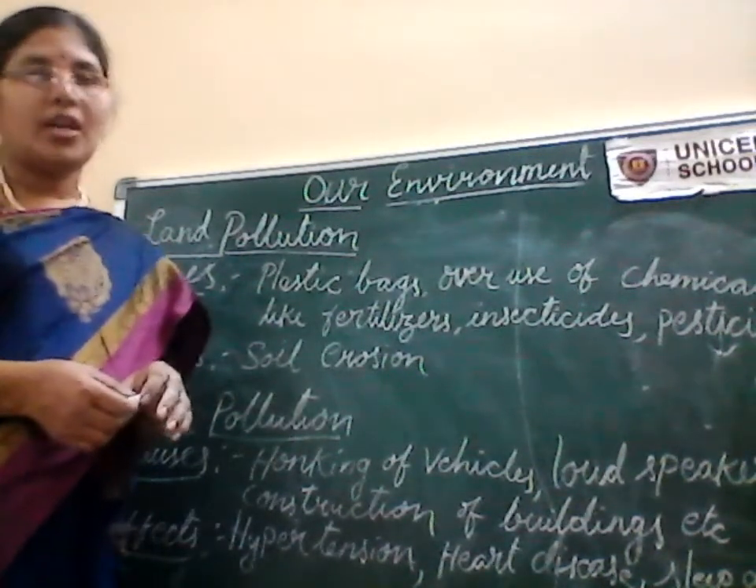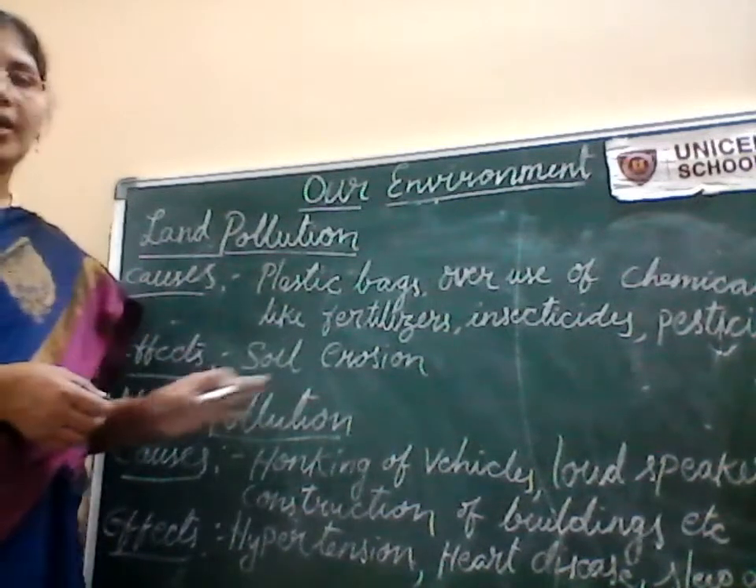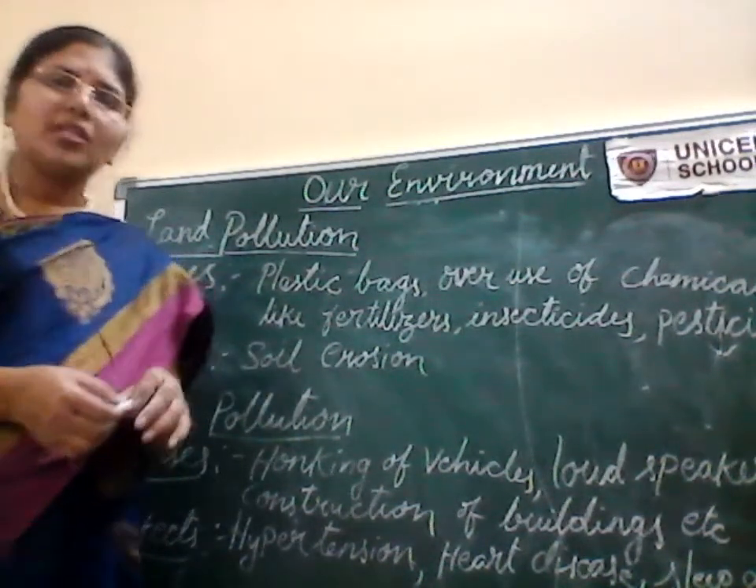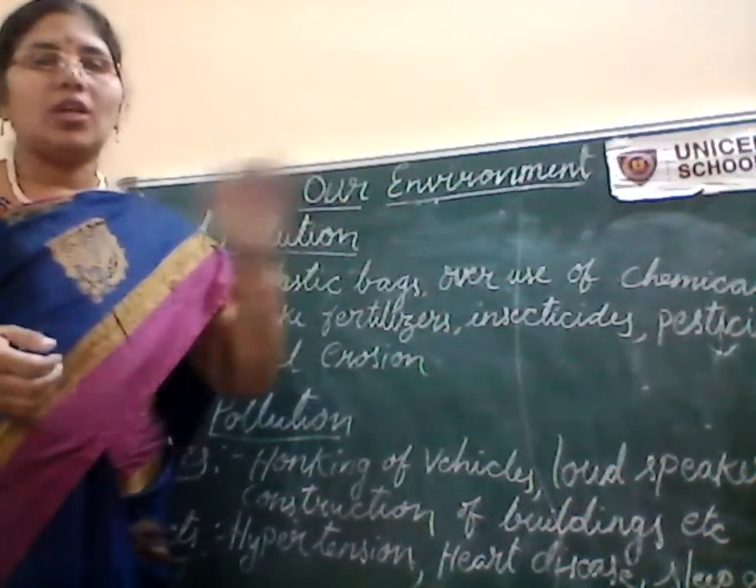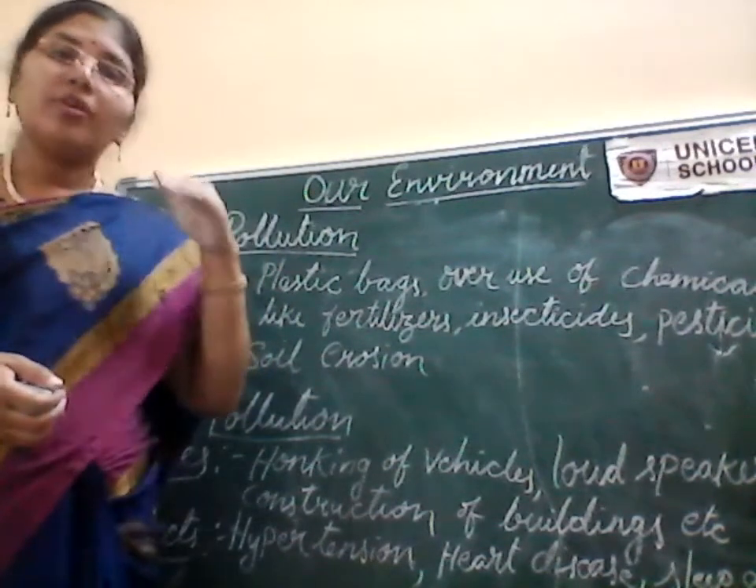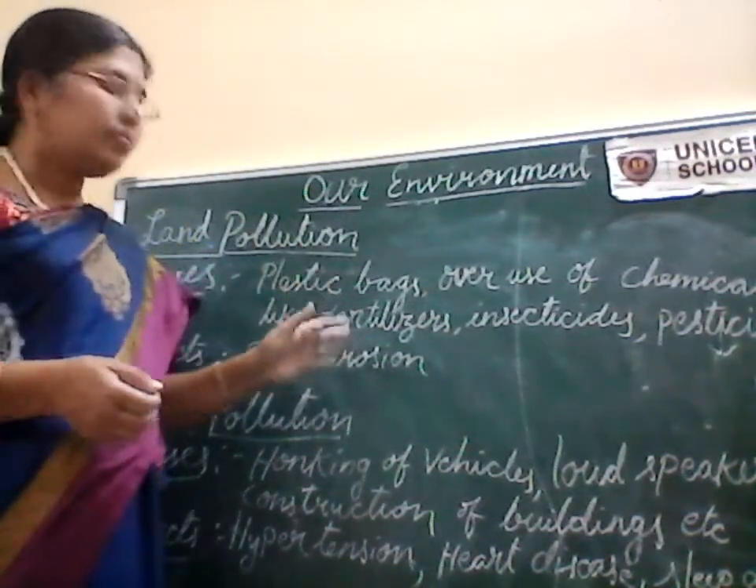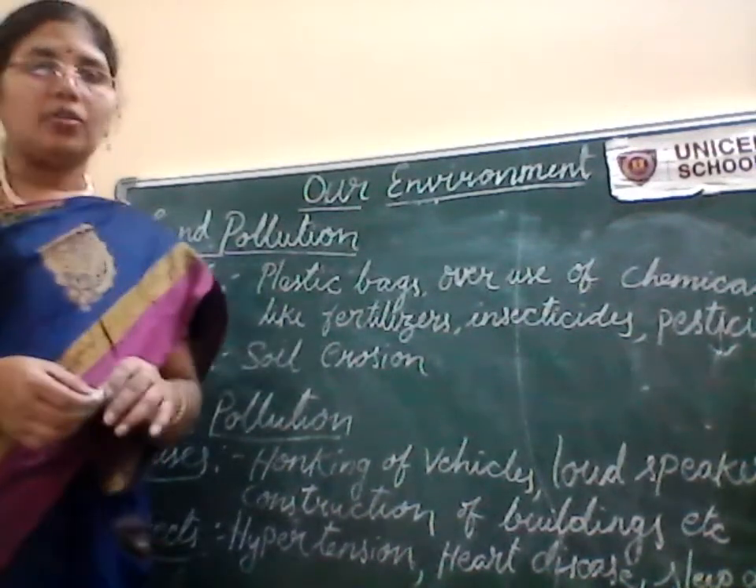When the trees are fewer, automatically there is a cause of soil erosion. What is this soil erosion? Removing the fertile soil, the useful soil, or the topsoil from the layers of the soil is called soil erosion.